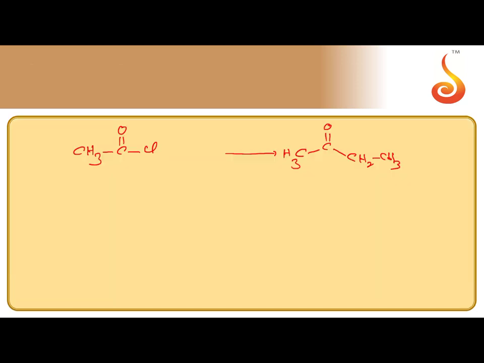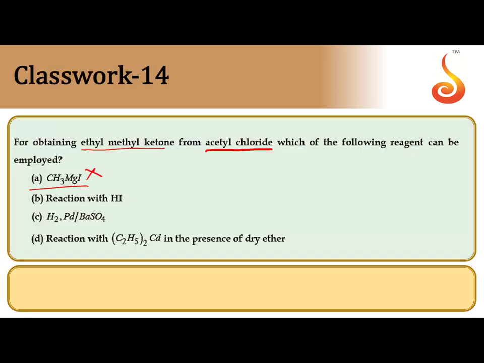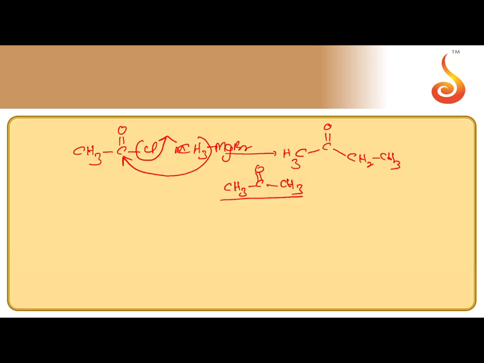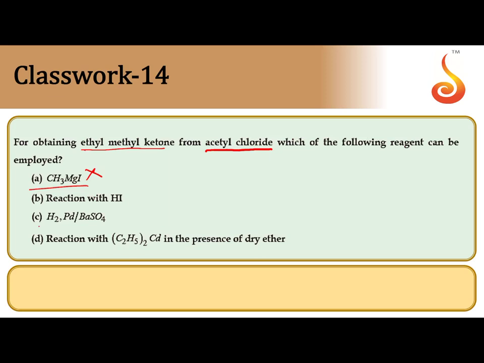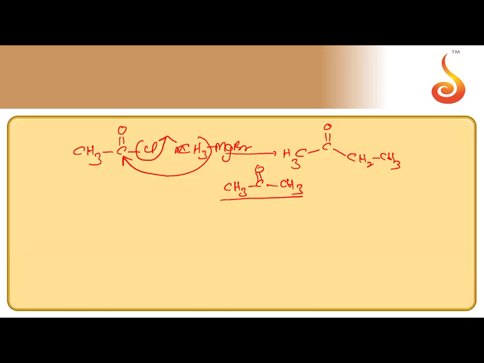Methyl magnesium bromide. When methyl magnesium bromide is used, so what happens? CH3 attacks at carbonyl carbon, Cl minus will go. We can get CH3COCH3. Dimethyl ketone we can get. So first option is wrong. Reaction with hydrogen iodide, it gives alkane. Next, Lindlar's reagent, it gives acetaldehyde. With Lindlar's reagent we can get CH3CHO.